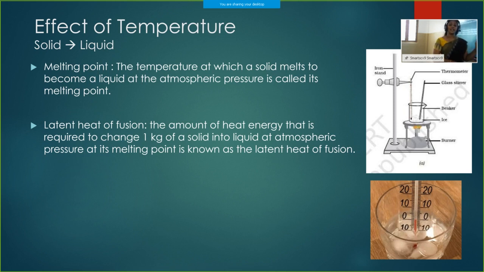We can convert a temperature in degrees Celsius to its Kelvin value by adding 273. That means 0 degrees Celsius is 273 Kelvin, and 25 degrees is 25 plus 273, which is 298. We can reverse it also. If the temperature is given in Kelvin, like 298 Kelvin, we can convert it to degrees Celsius by subtracting 273.